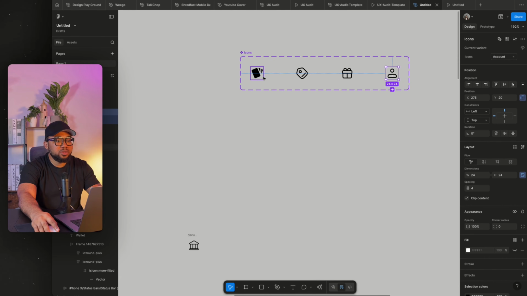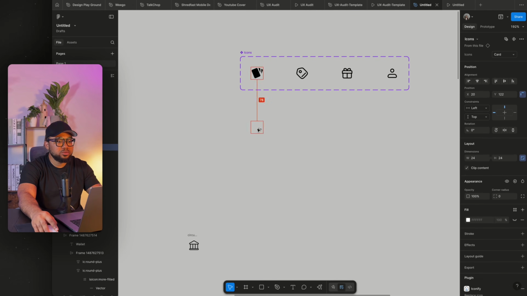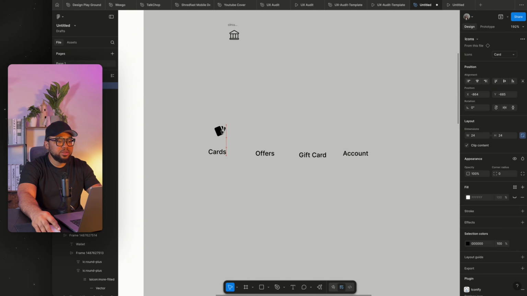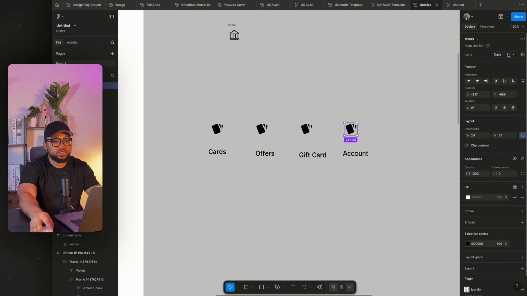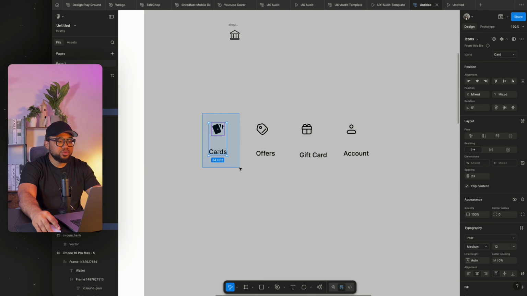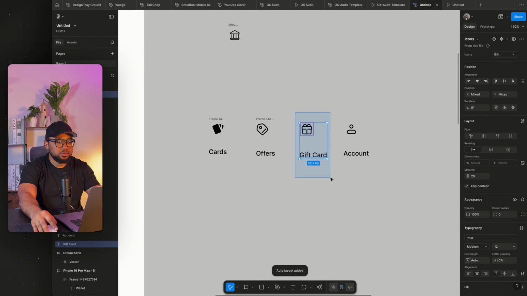Once you're done, all I need to do is bring out one and place it here. So duplicate it. Now we're going to change this to account, change this to gifts, then change this to tags. Once we're done, add the layout to each of them.